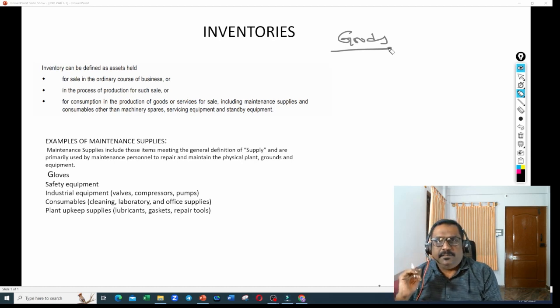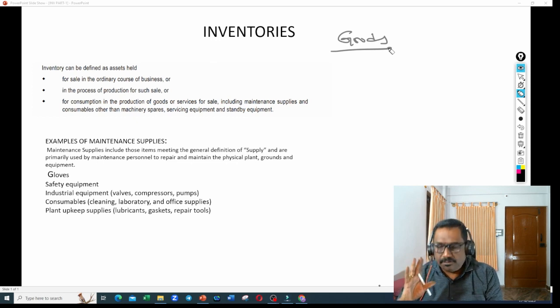Any article purchased by the business for the purpose of resale is known as goods. Suppose I purchase a pen with an intention to resell this pen, then this pen is my goods.